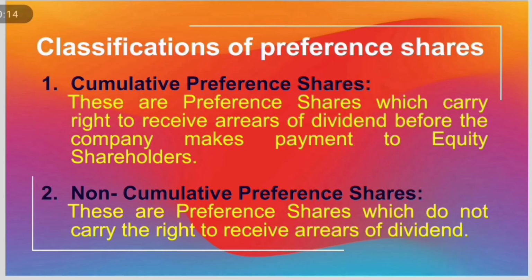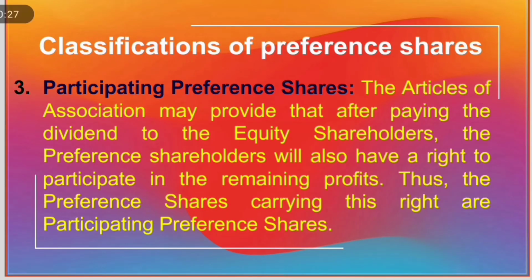Classification of preference shares. Number 1. Cumulative Preference Shares. These are preference shares which carry the right to receive arrears of dividend before the company makes payment to equity shareholders. And number 2. Non-cumulative preference shares. These are preference shares which do not carry the right to receive arrears of dividend.